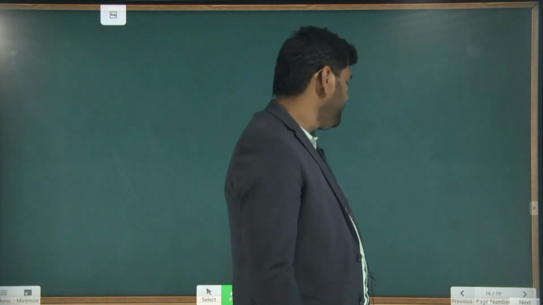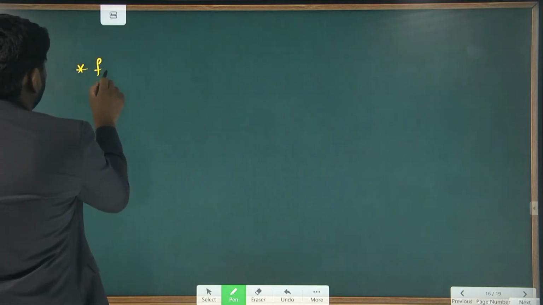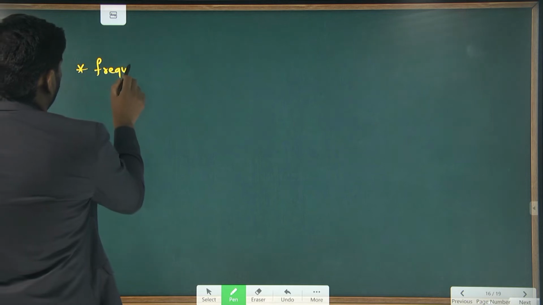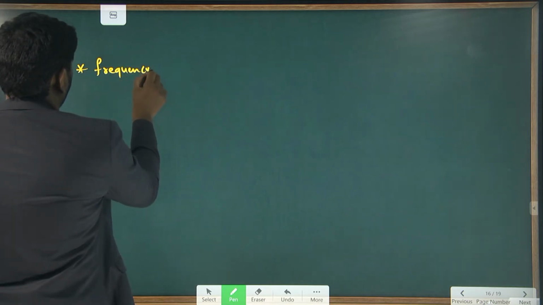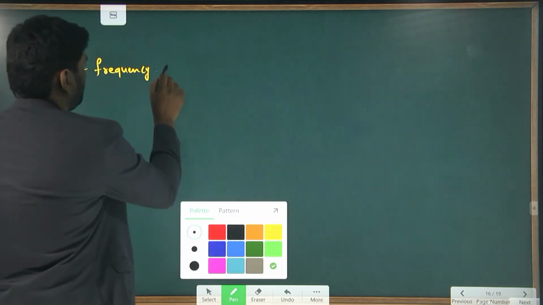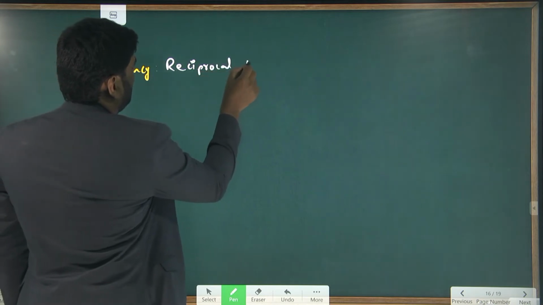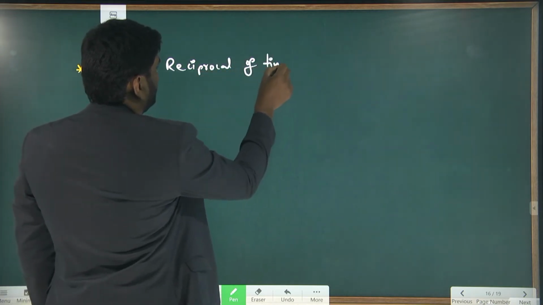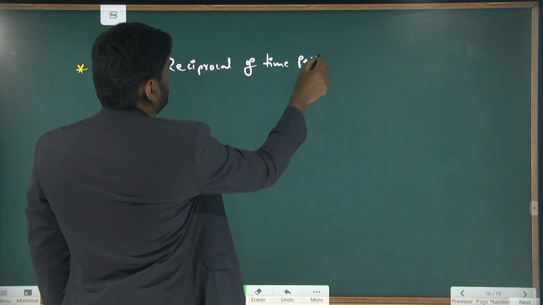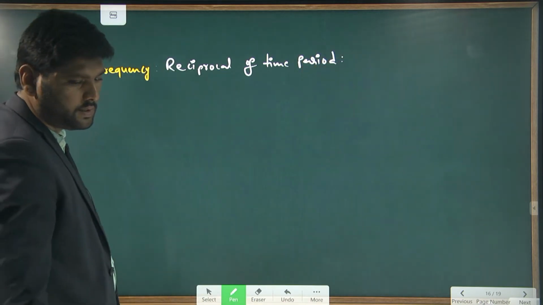Next one, frequency. What is frequency? In simple form, the reciprocal of time period is known as frequency.